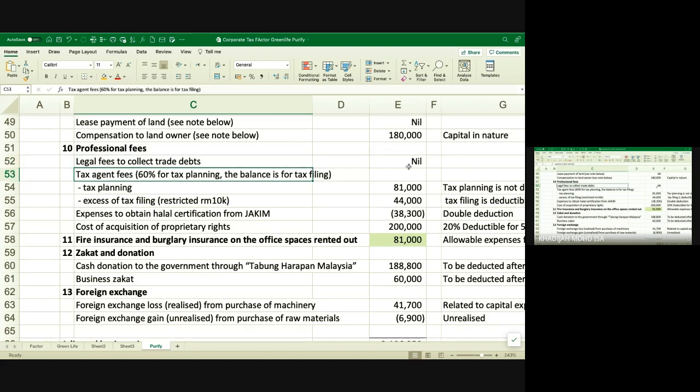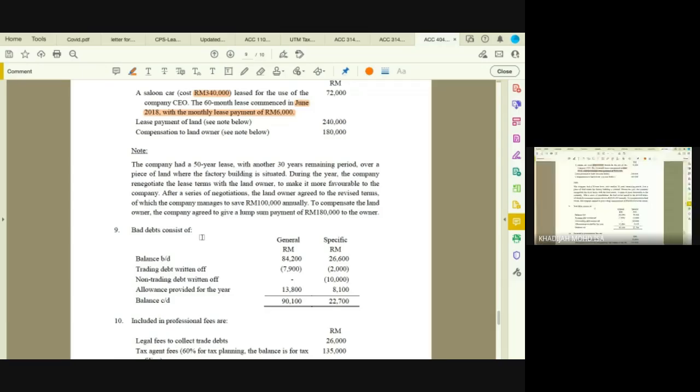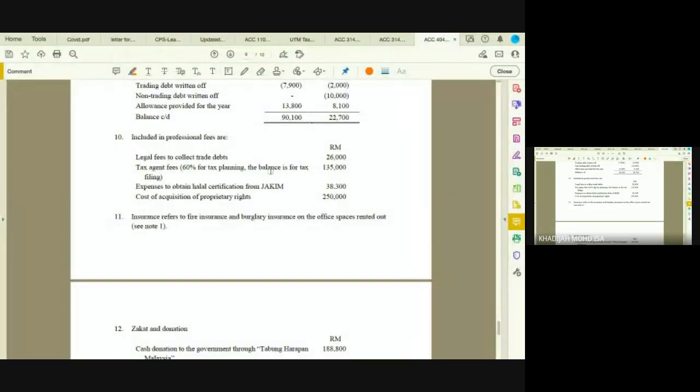But tax agent fees, you have to see whether it is for tax planning or for tax filing. What it says here is that 60% is for tax planning, balance is for tax filing. So the tax planning portion is not allowed. So from the 135,000, you have to add back 60%, and the balance 40% for tax filing is allowable.